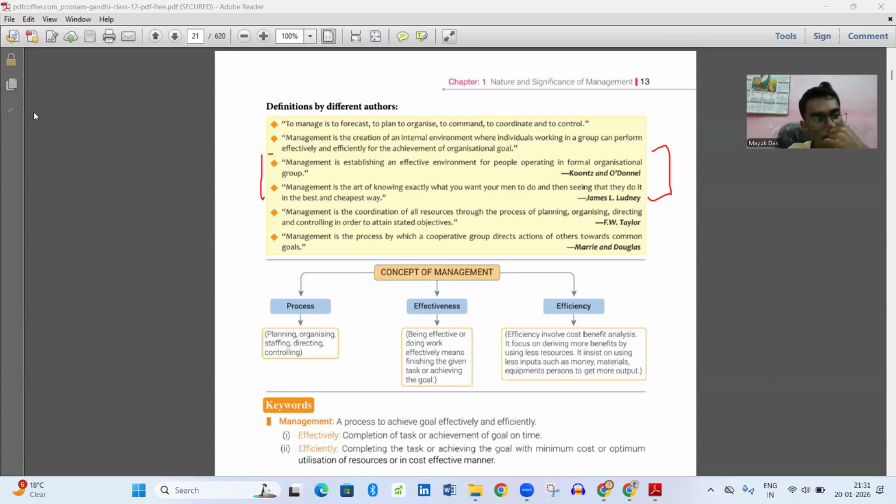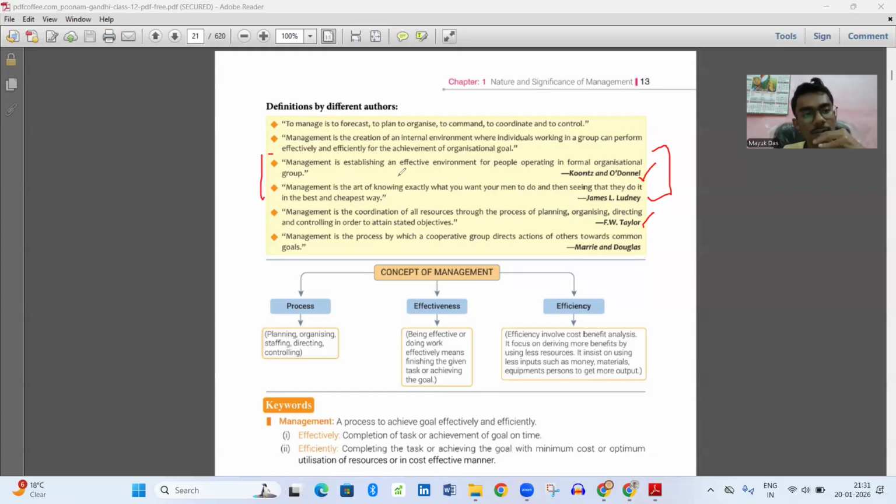Okay, so there are a few definitions, but from these only two are very important. One is Koontz and O'Donnell, and the other is F.W. Taylor. F.W. Taylor is known as the father of management. Management is the coordination of all resources through the process of planning, organizing, directing, and controlling in order to attain stated objectives. So this is what F.W. Taylor said.